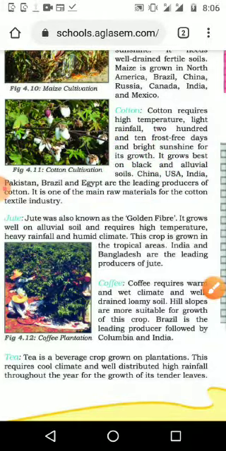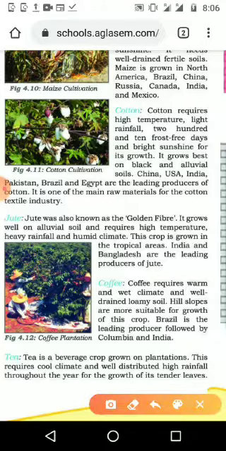The next one is jute, another textile raw material from which we make dresses and other things, and it is known as the golden fiber. It grows in alluvial soil, very fertile soil, and needs high temperature, heavy rainfall and a humid climate. It is more or less like rice. This crop grows in tropical areas. India and Bangladesh are the leading producers of jute. Nowadays the importance of jute is decreasing.